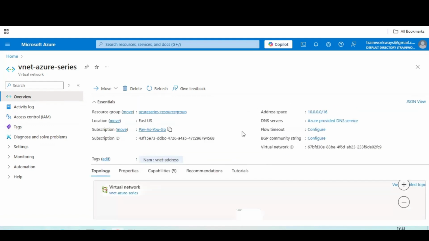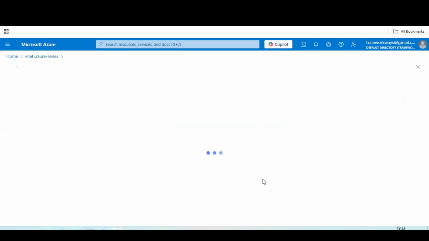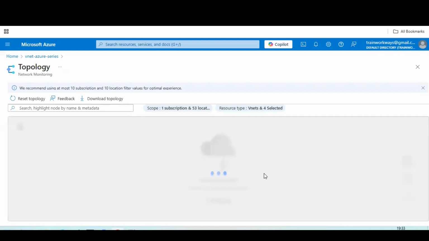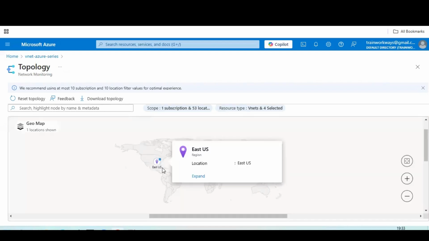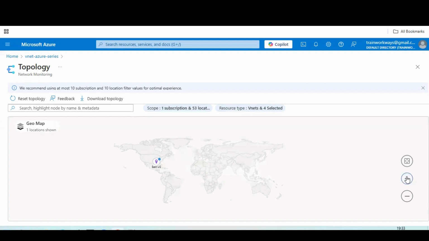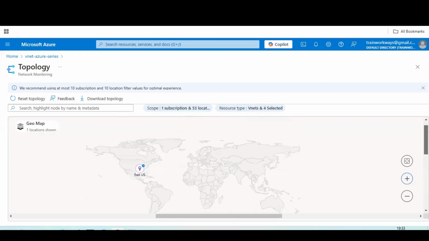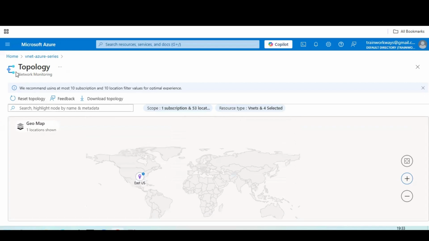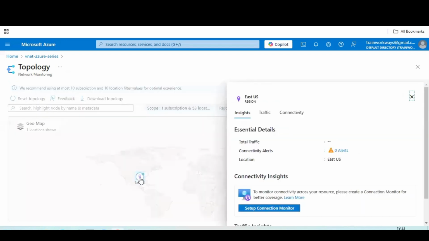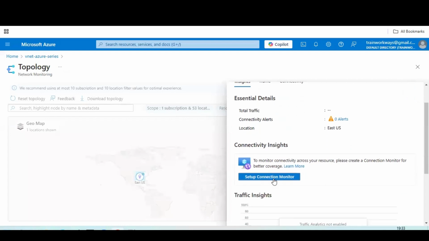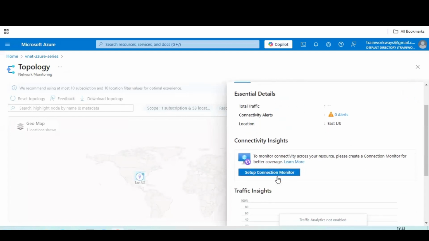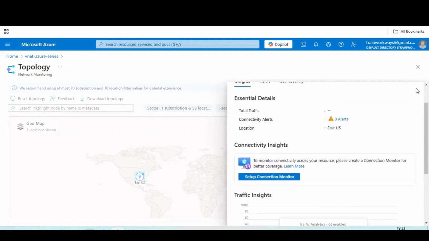So this is the topology as of now, you can see. Let me showcase it to you. I'm going to expand the topology just to showcase it. This is the US East region where we have created or built our network. This is the geographical map location. For this one, our network has started being created. If we want to add insights or monitoring, we have to configure our monitor like this.